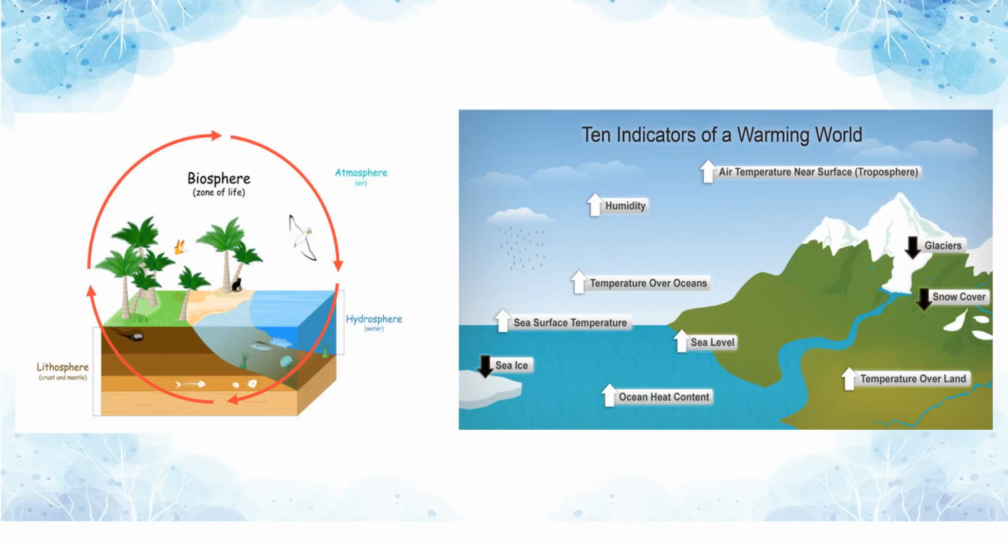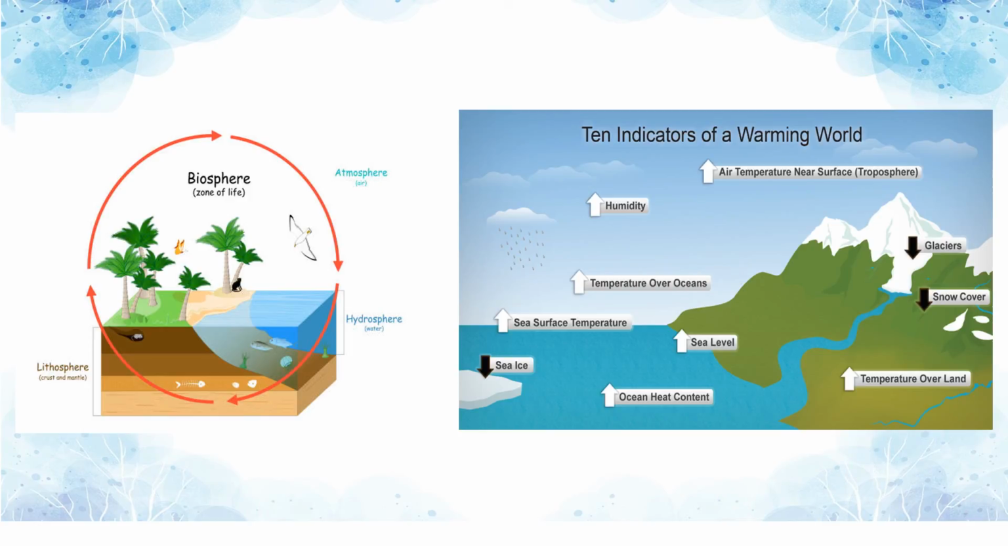See, this is the picture of the biosphere. Here there is land, the lithosphere, there is the hydrosphere and the atmosphere. These three zones meet and interact in a zone called the biosphere. The biosphere is also called the zone of life, the domain of life.